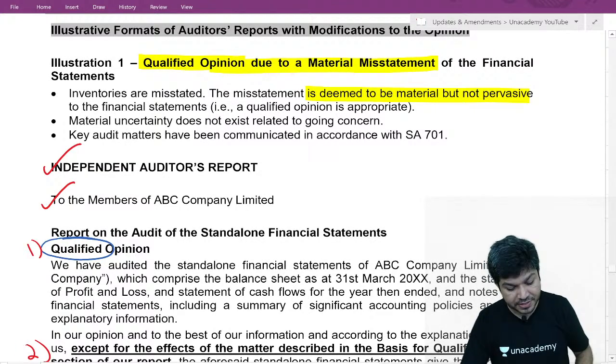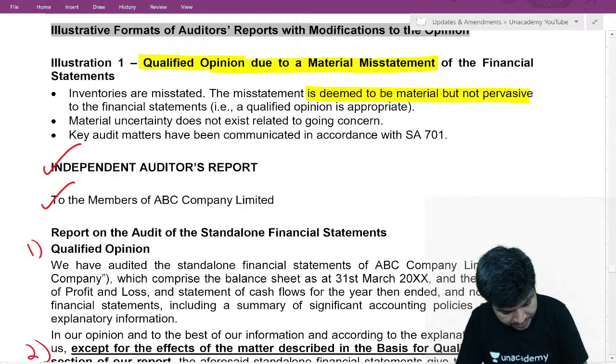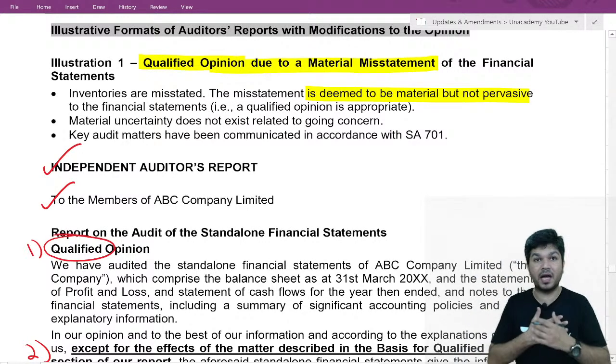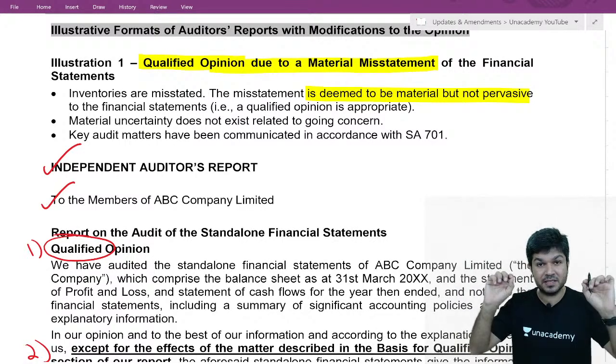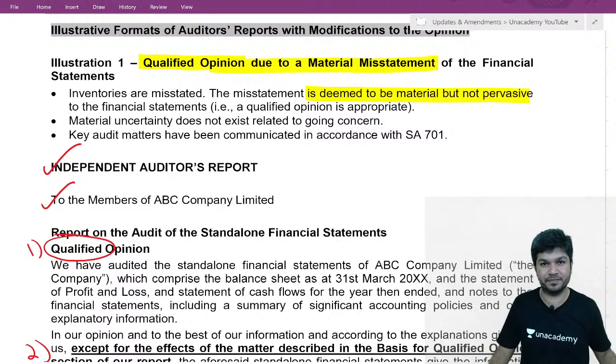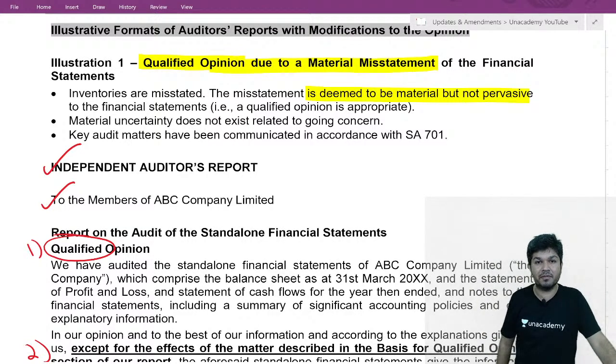Now, second change. We are giving qualified, we may say, except these things are fine. Effect is material but not pervasive. Over here, inventories are valued only at cost.